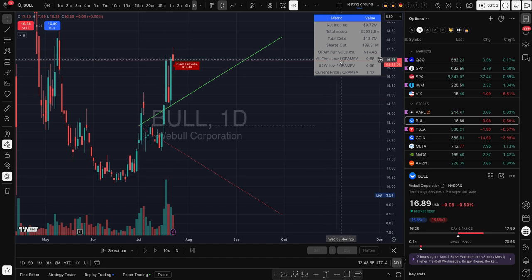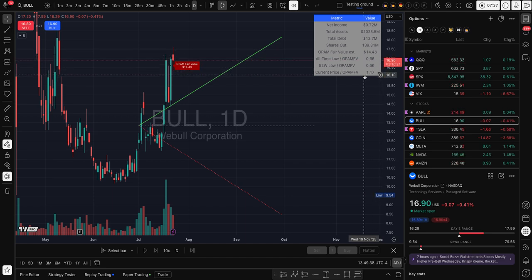And then we also have all-time low versus the OPAM fair value, that is in 0.66 area, and then 52 weeks all-time low ratio is also 0.66. That means if it goes below these all-time lows or the 52 weeks, that's basically a direction for us. This is the current price, meaning this area: the fair value ratio for the current price is at 1.17%. That is above all-time high.